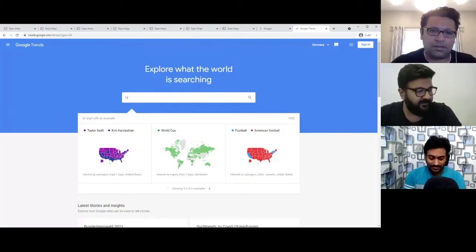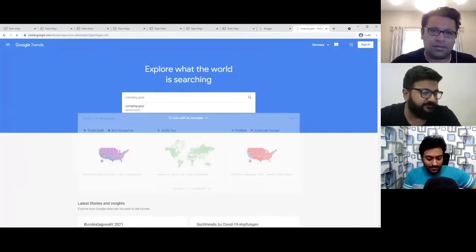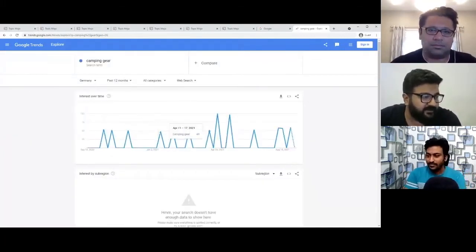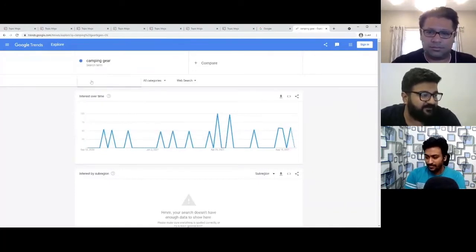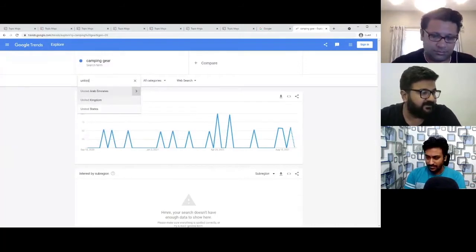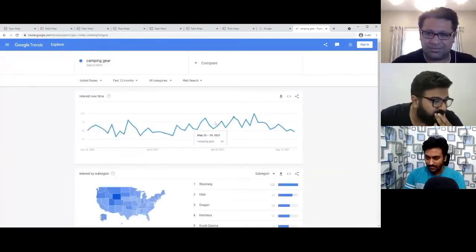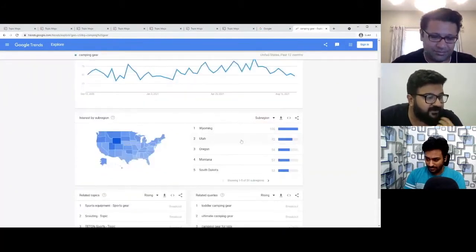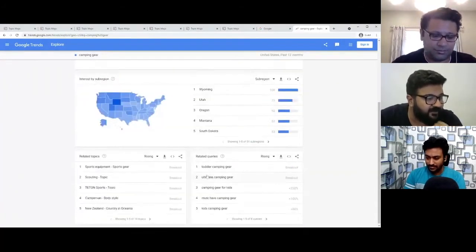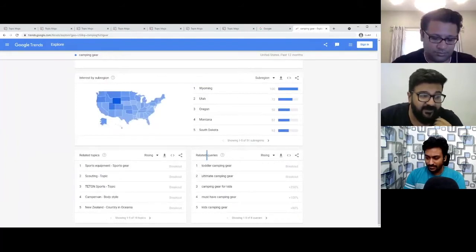Okay, let me start with camping gear. So this is the interest over time within the past 12 months in Germany. United States. Here we go. This is more like the graph we were looking at. Here are the top states: Utah, Wyoming, Oregon. Here are the latest related queries.